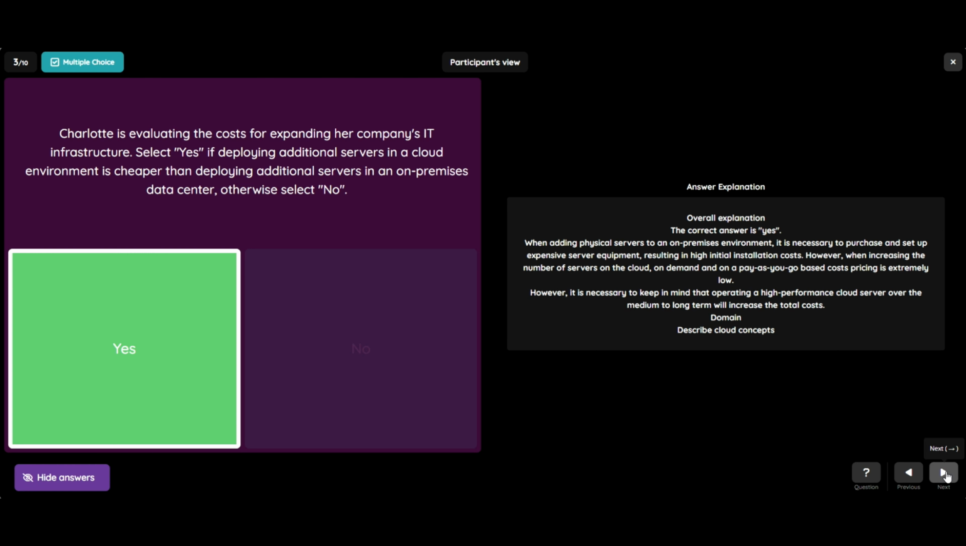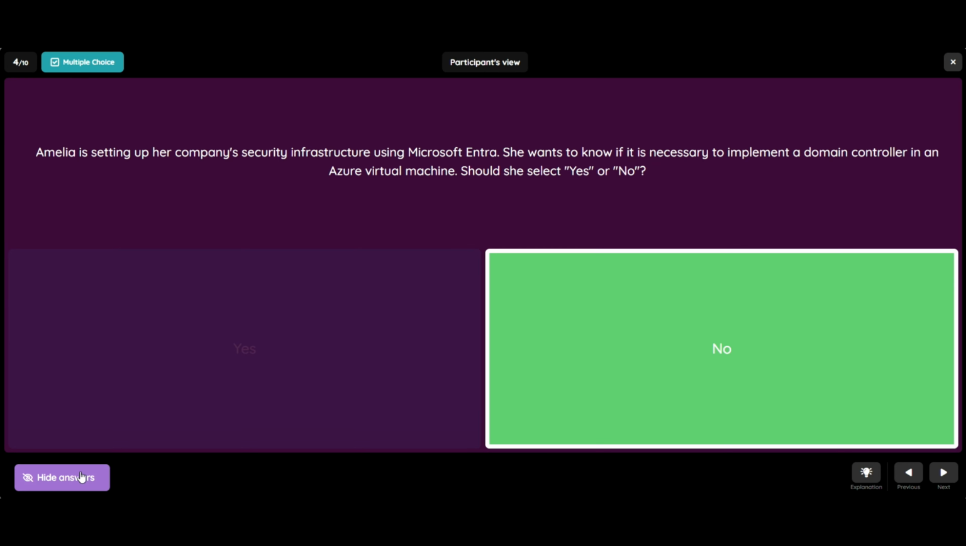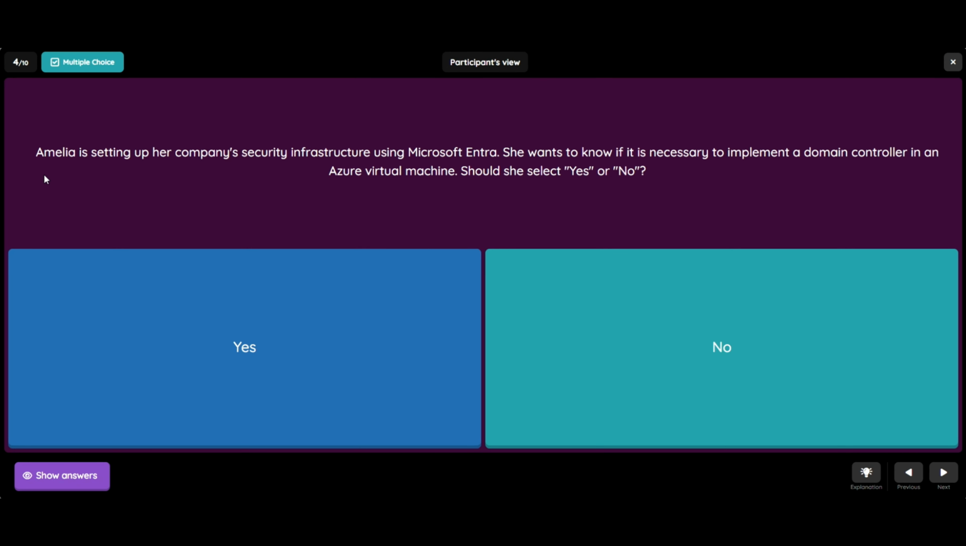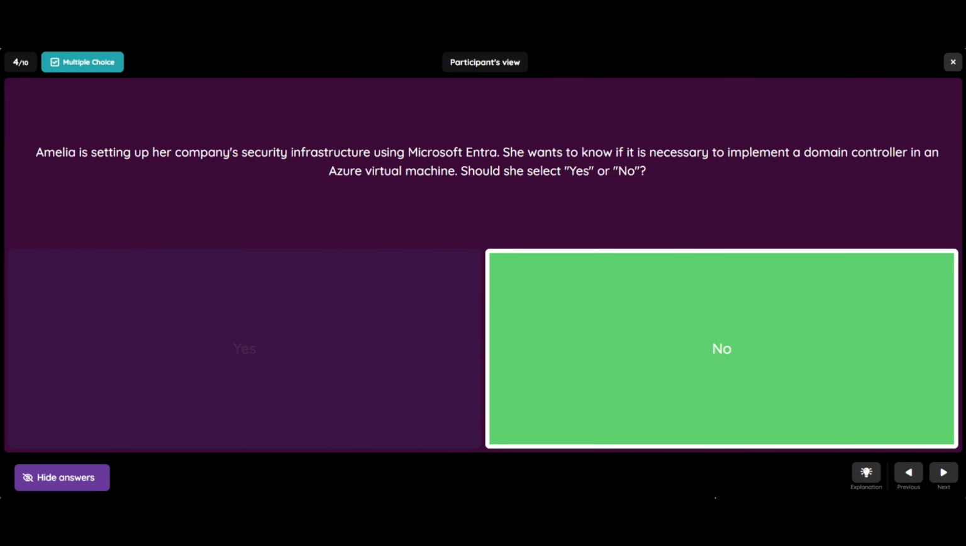Let's see question number 4. So question number 4 says, Amelia is setting up her company's security infrastructure using Microsoft Entra. She wants to know if it is necessary to implement a domain controller in an Azure virtual machine. So she selects yes or no. And the correct answer is no.